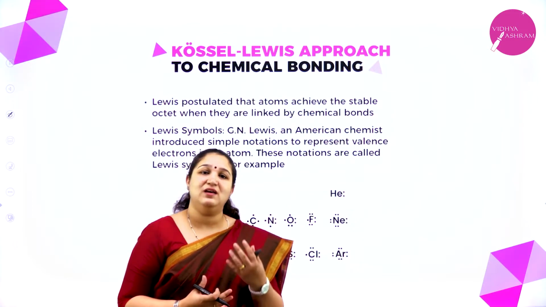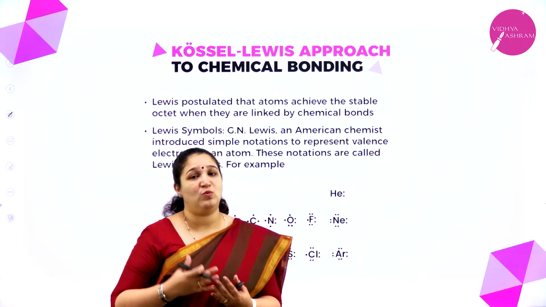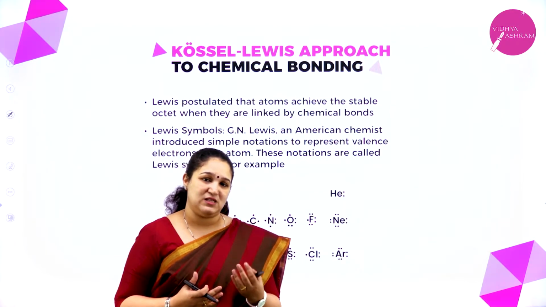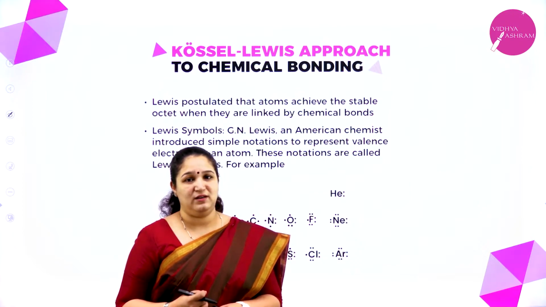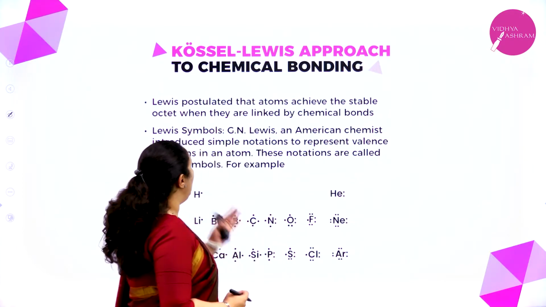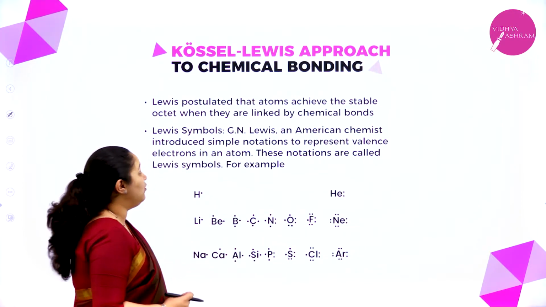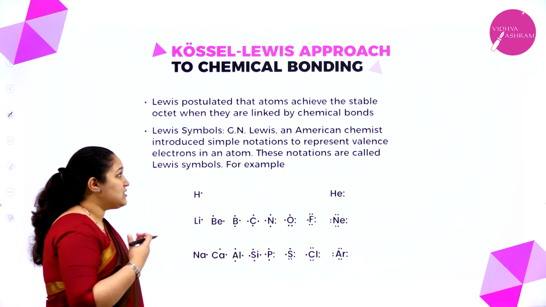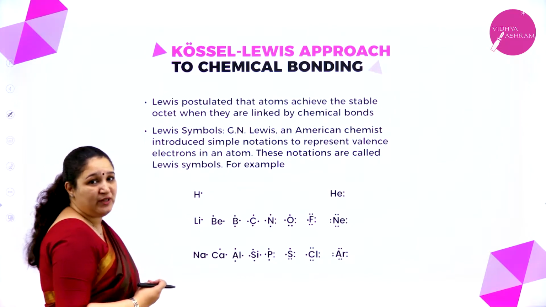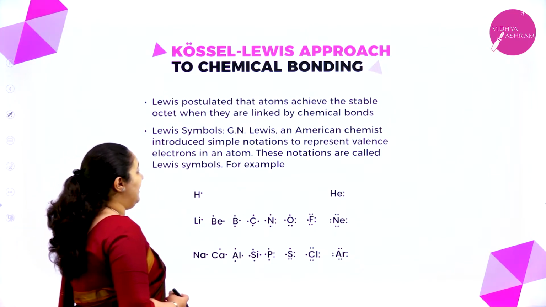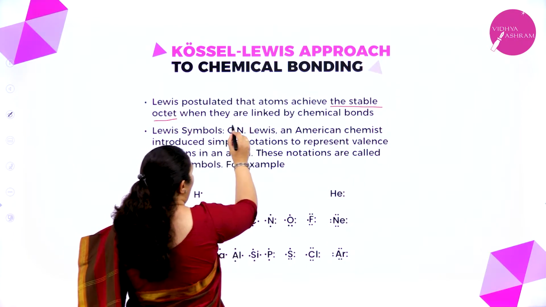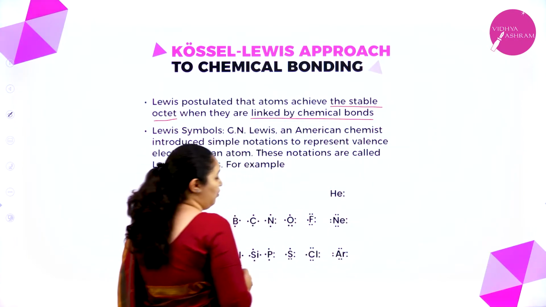How exactly such molecules are formed and what is the reason behind their stability is what we are going to study here. First, we have the Kossel-Lewis approach to chemical bonding. So, what did Lewis postulate? He postulated that atoms achieve the stable octet when they are linked by chemical bond.